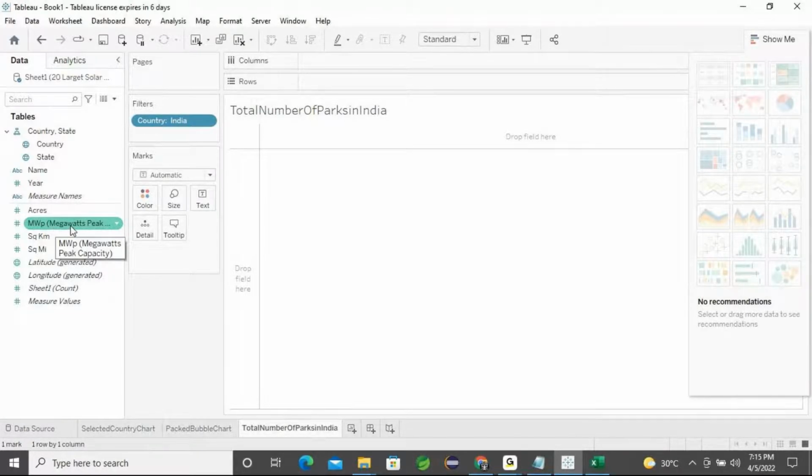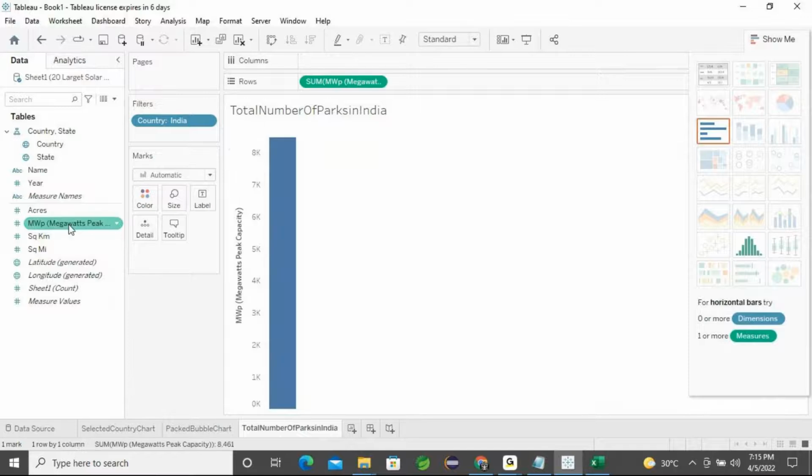If you want to find out, just double click that, and automatically it will go to the sum of megawatts produced. The total is 8461 megawatts peak capacity in India in production. Just double click that megawatts, and automatically it will go to the sum section. It will make the data over here, and then I want the names, the names of the parks. Here you can find the names.